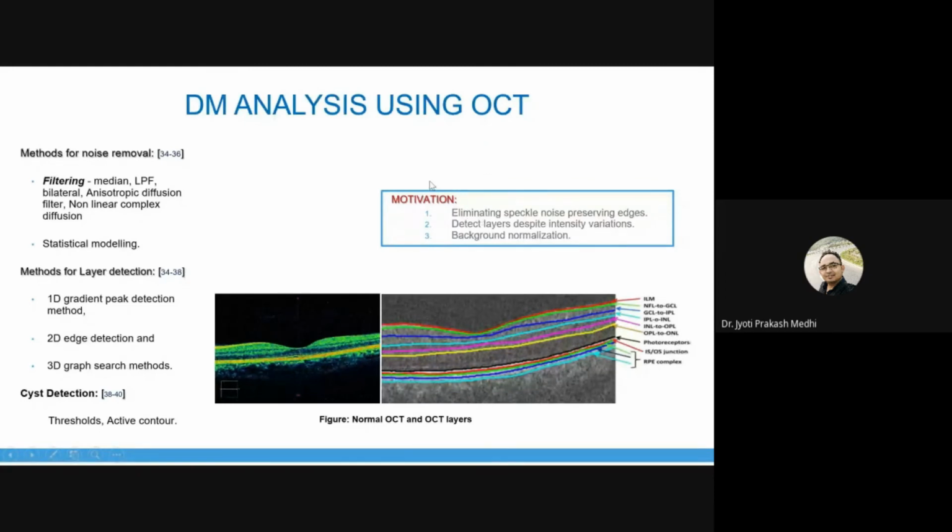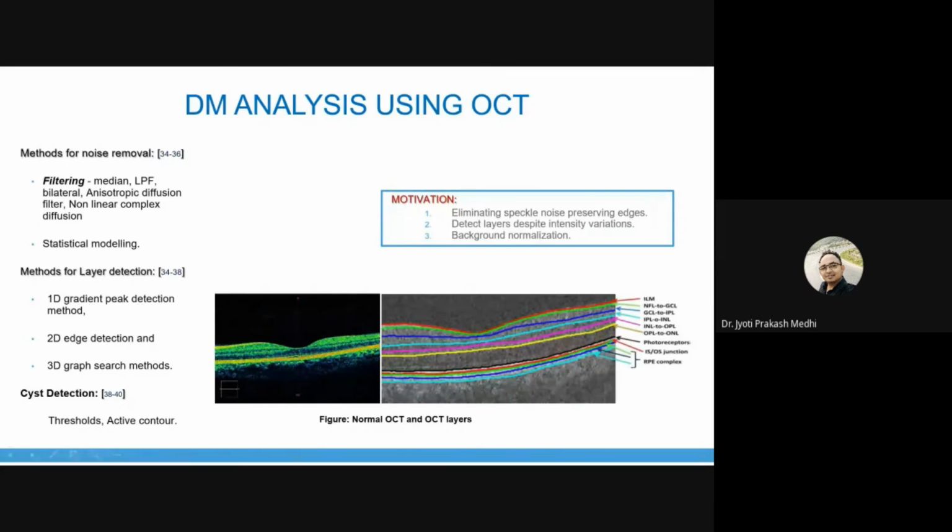That is why the first motivation point is eliminating speckle noise while preserving the edges. Not only is eliminating speckle noise a requirement, but preserving edges is the most required point here. Next, to detect the layers despite the intensity variation, as I have mentioned, there are intensity variations. Keeping in mind that all the layers will have intensity variation, we have to go for a proper layer detection method, which will be proper in identifying these intensity variations.